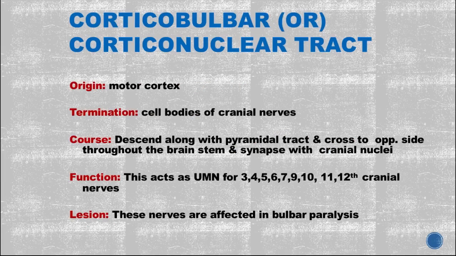Now, coming to the corticobulbar and the corticonuclear part. The origin of the corticobulbar is the motor cortex and termination is the cell body of the cranial nerves. They descend along the pyramidal tract, cross to the opposite side throughout the brainstem and synapse with the cranial nuclei, and this acts as upper motor neuron for these cranial nerves, and these nerves are affected in bulbar paralysis.